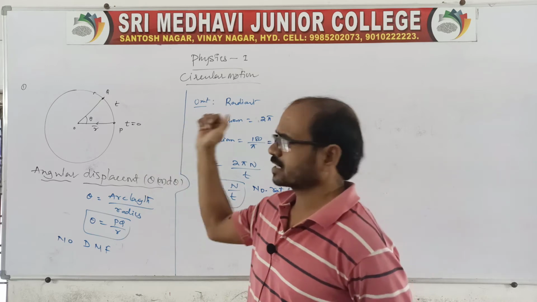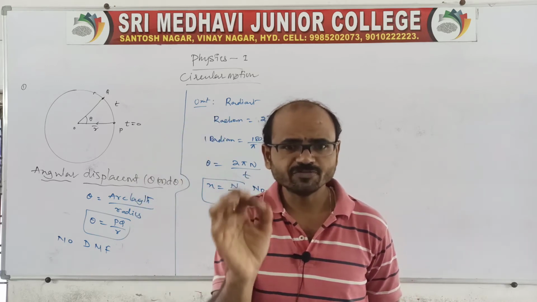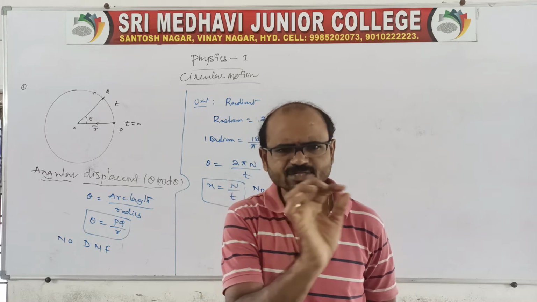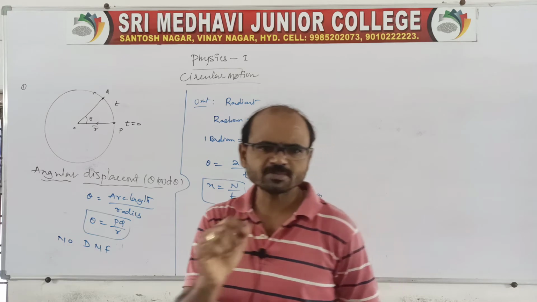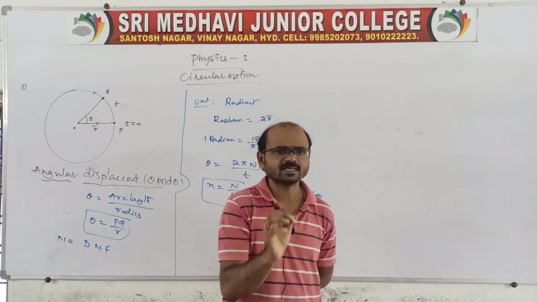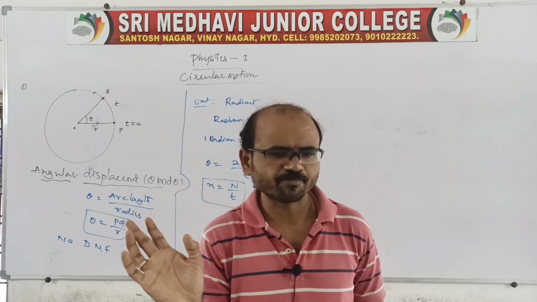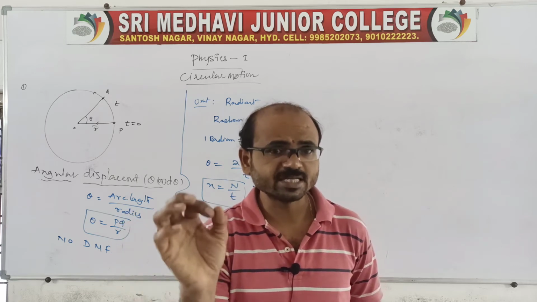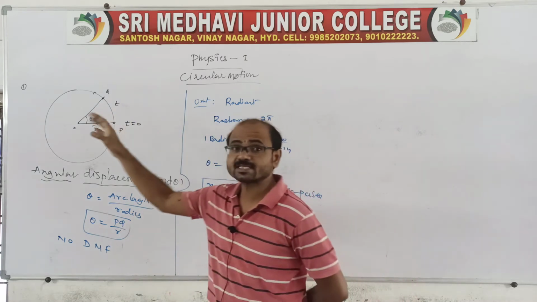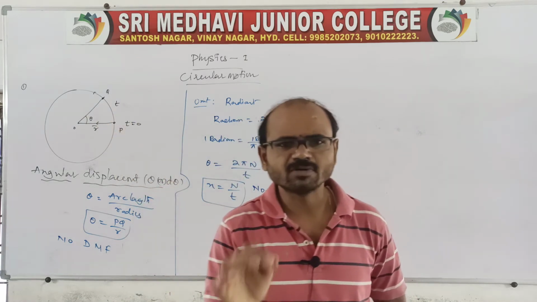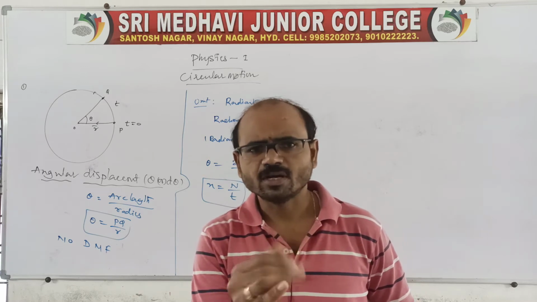Like in uniform circular motion. Sir, what is meant by uniform circular motion? It is the same, just replace displacement with angular displacement. Uniform circular motion means the particle covers equal angular displacements in equal intervals of time. The particle which completes equal angular displacements in equal intervals of time, we call it uniform circular motion. Sir, what about non-uniform? Yes, in the same way, look at non-uniform motion.